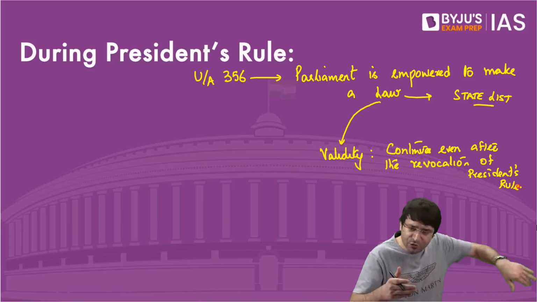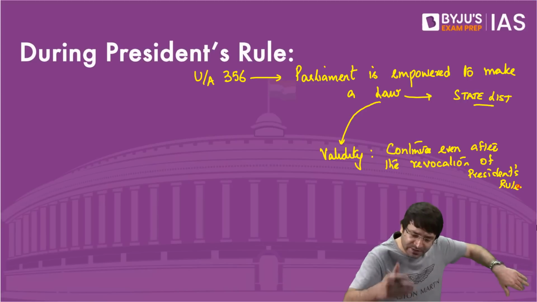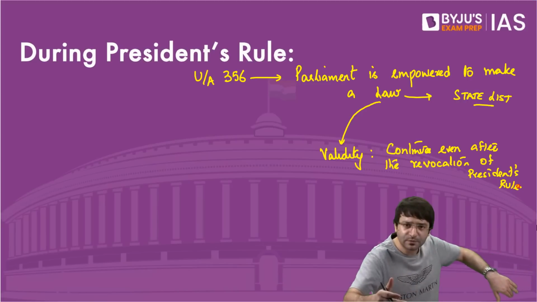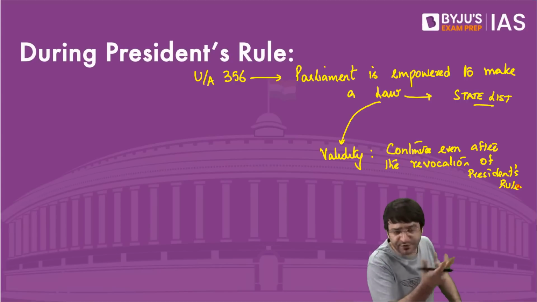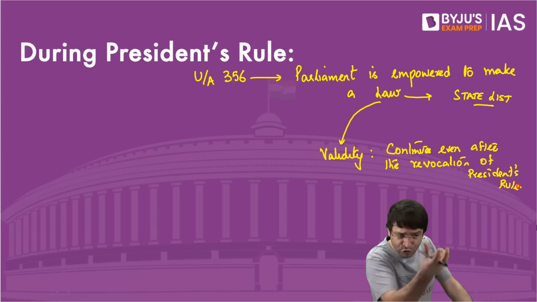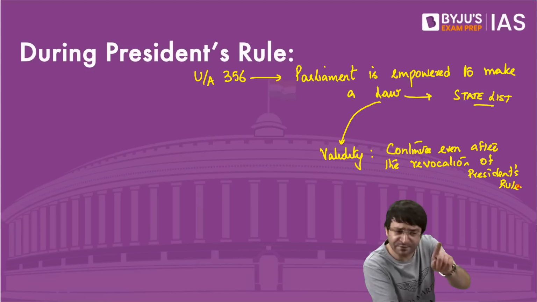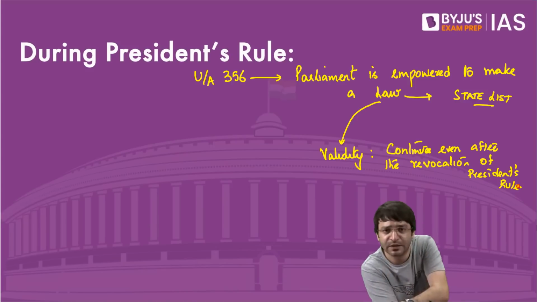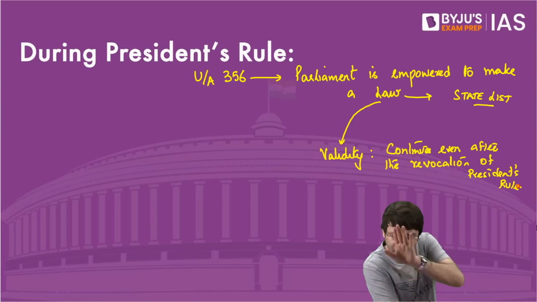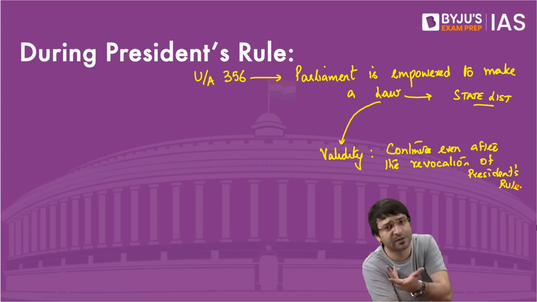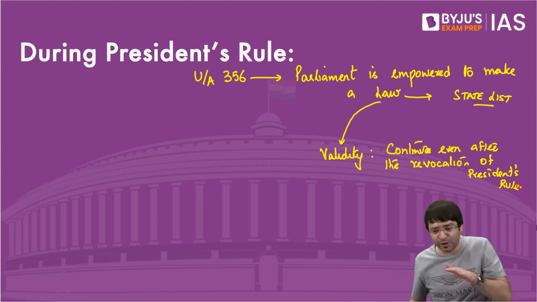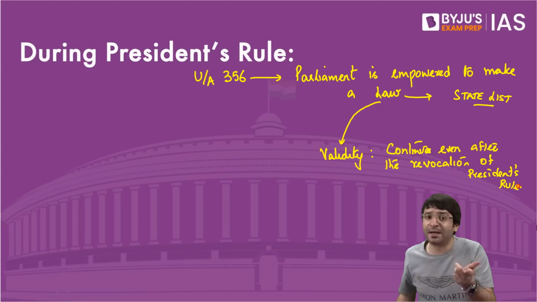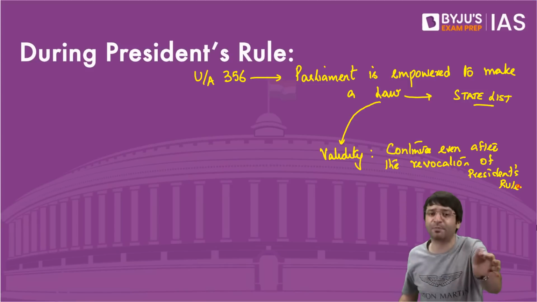Even after President's rule is gone, this law will still continue. But after the President's rule is gone, if there is a fresh election in that state and a new legislature has been set up, if that new legislature decides to keep this law, it will continue. If that legislature decides to repeal this law, they can repeal it. That means the law passed by the Parliament during President's rule is not dependent upon the continuance of President's rule.